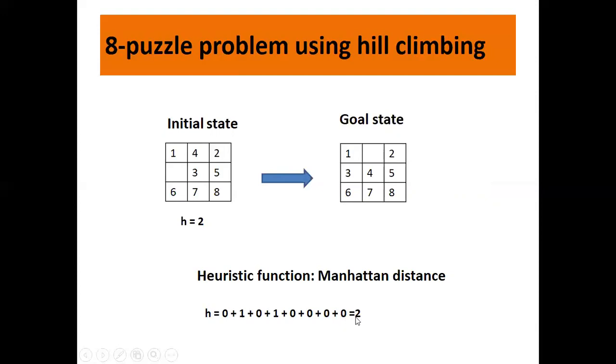So what is the heuristic value? Heuristic value is 2. It is deviating from the goal state by 2. So this is the function we'll be using in the whole example. I hope it is clear. Manhattan distance counting the vertical as well as horizontal moves.